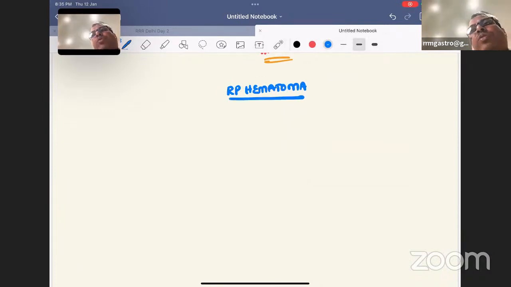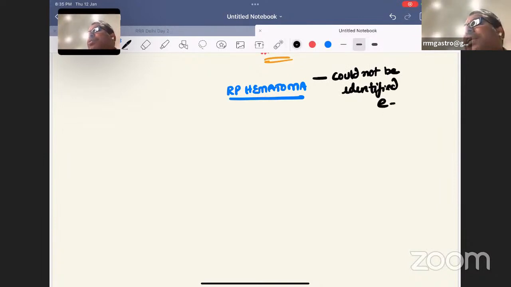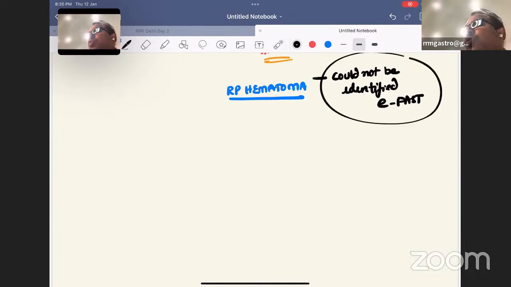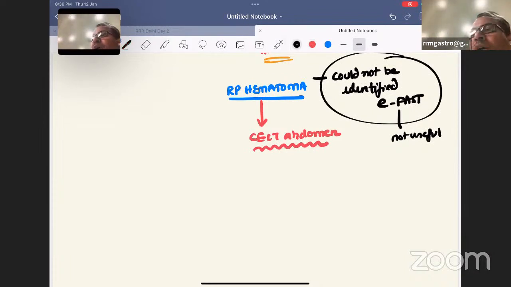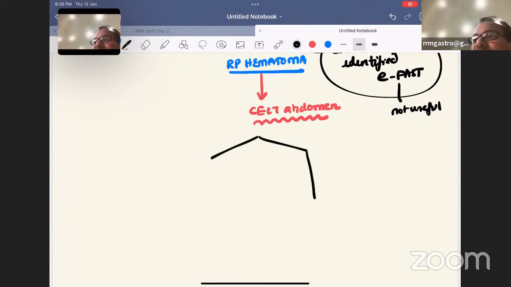Why I am telling you this question itself is wrong: the examiner who set this question did not know that retroperitoneal hematoma cannot be identified by E-FAST. E-FAST is not useful for retroperitoneal hematomas, which can be diagnosed only on CECT abdomen. Without knowing this basic concept, the examiner made a question on E-FAST showing 4 zones, which is absolutely a wrong question. But anyhow, the concept is correct.